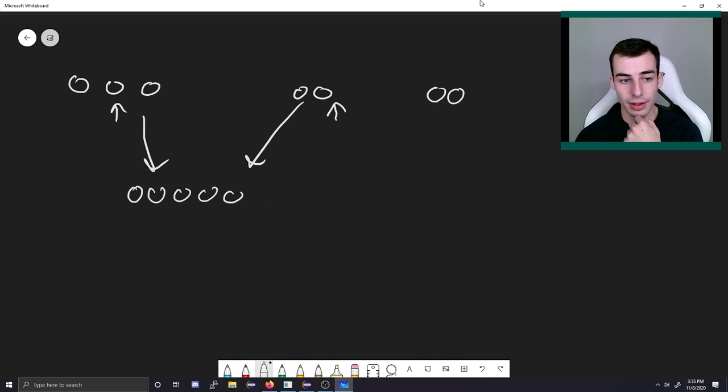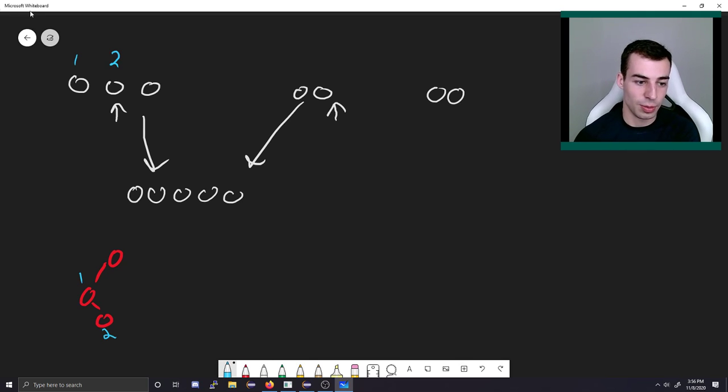Now, in order for us to handle this, we've got some treap represented here. The treap might look like this. In this case, this would be 1, this would be the second element, 2 here, this would be the third element. So that's some possible way the treap might represent it. And the left to right order here is the same as the left to right order in this treap.